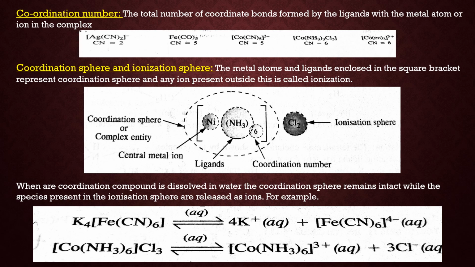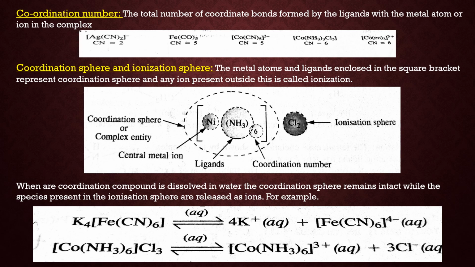Now in the next, 3 ammonia molecules and 3 Cl minus ions act as ligands, so the coordination number is 6. Now see the last one, Co(en)3 3 plus. The coordination number is 6. Now you may say that ligands are 3, then why is the coordination number 6? Because ethylenediamine is a bidentate ligand. So one ligand has 2 donor sites, meaning one ligand forms 2 coordinate bonds. So a total of 6 coordinate bonds are formed. That is why its coordination number is 6.